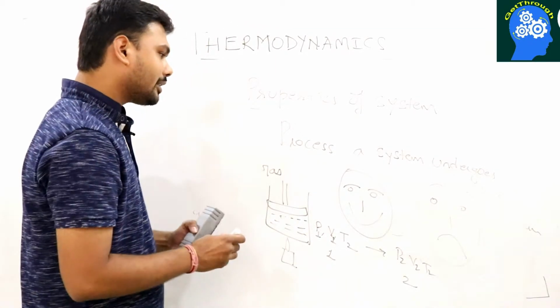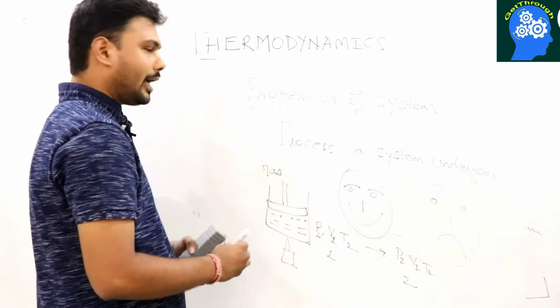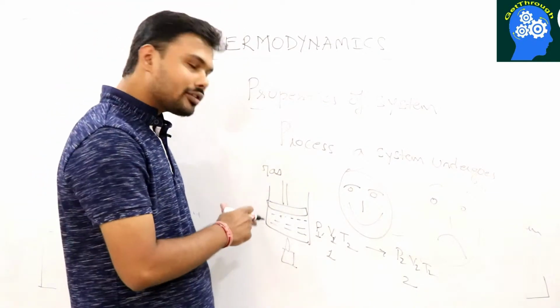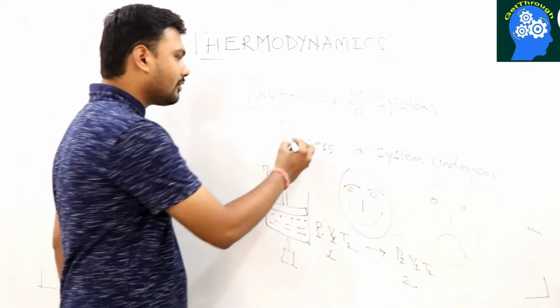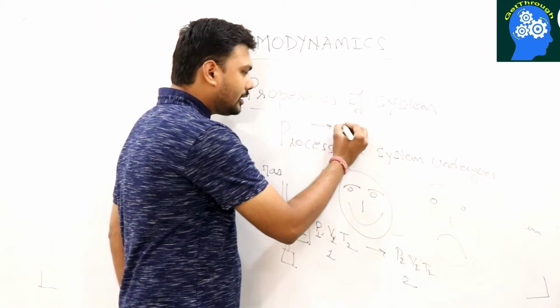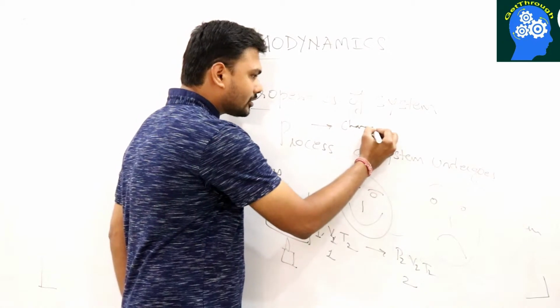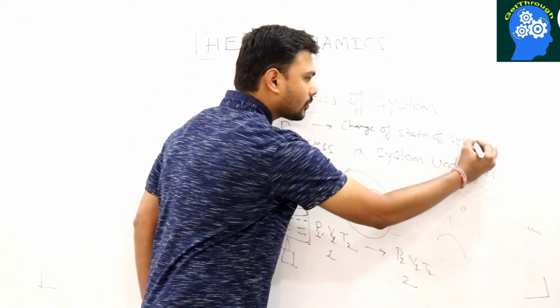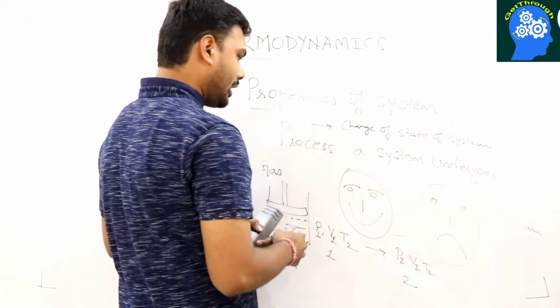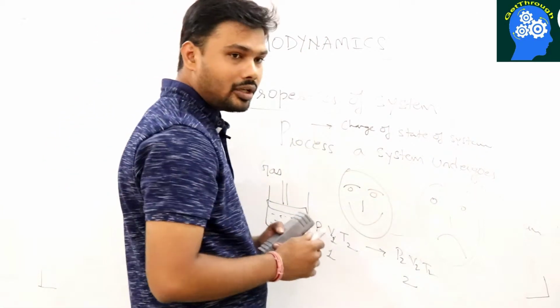So what is the ultimate thing which we learned here? We learned that when you do some process on the system, basically the state of the system is changing. So here we define the process: it is nothing but the change of the state of the system. And how do you change the state? In thermodynamics, you can change the state only in two ways.